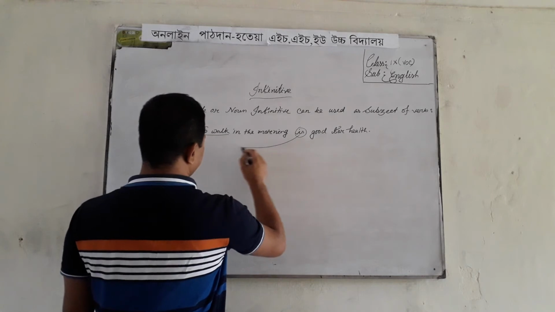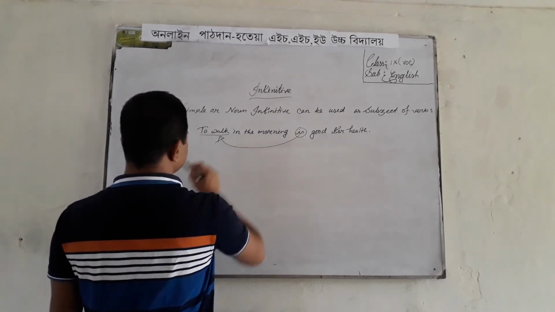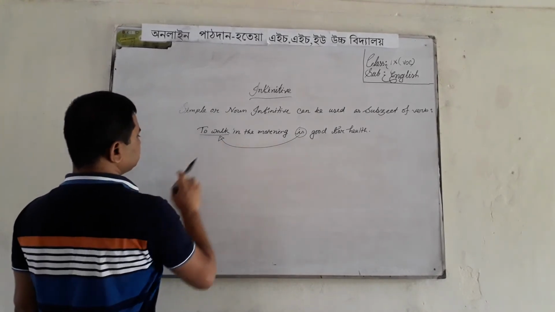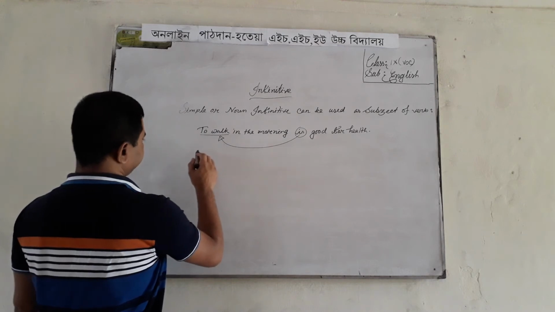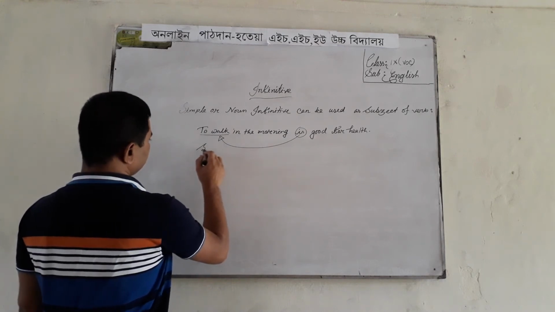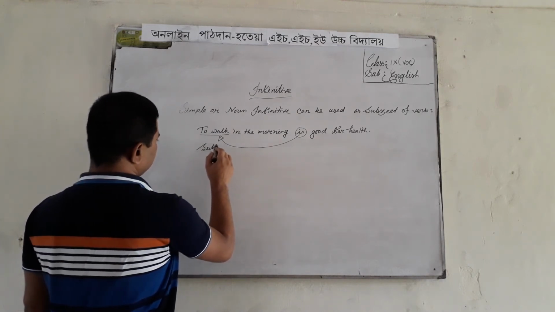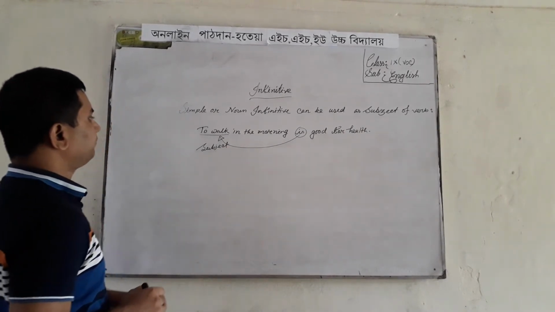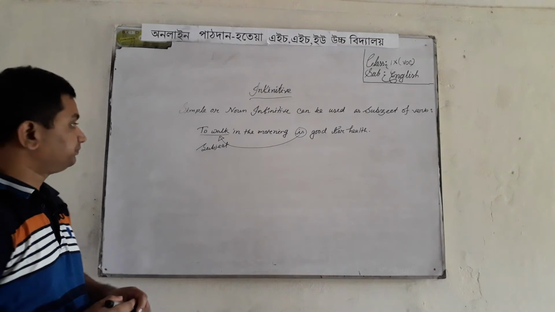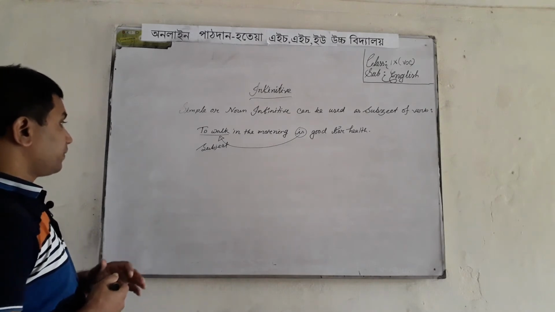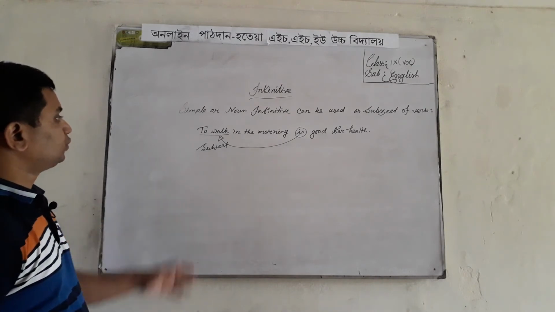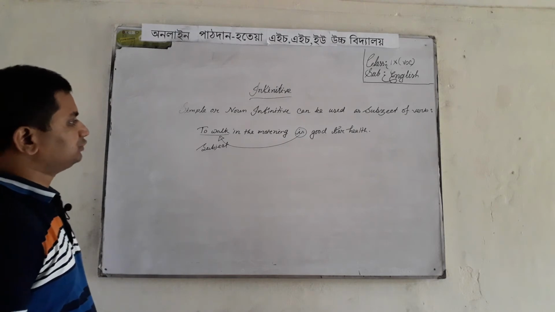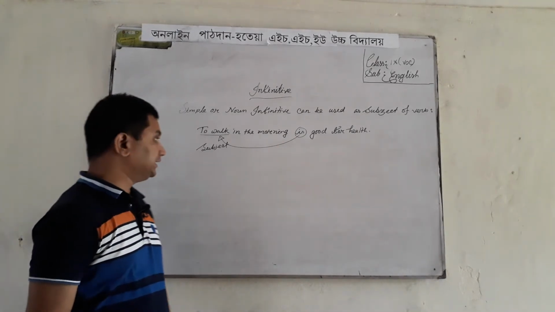To work is used here as subject. And we know that to plus verb is called infinitive.